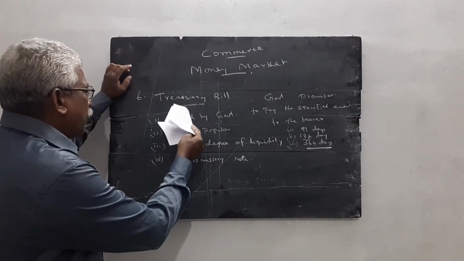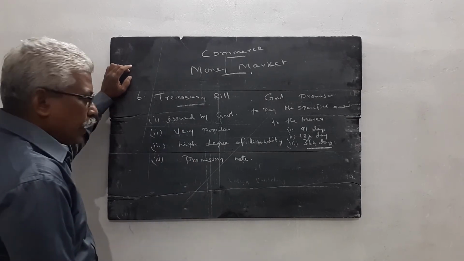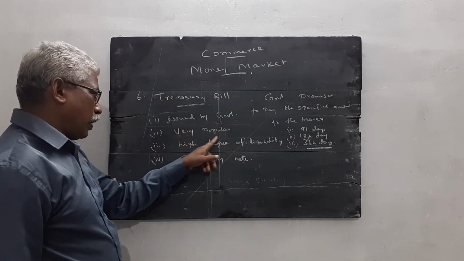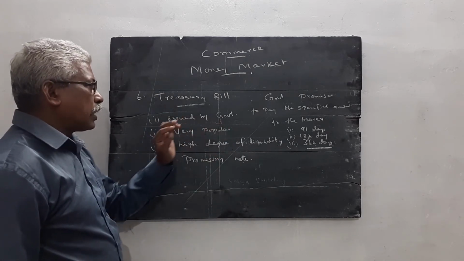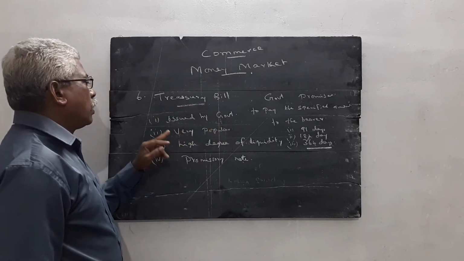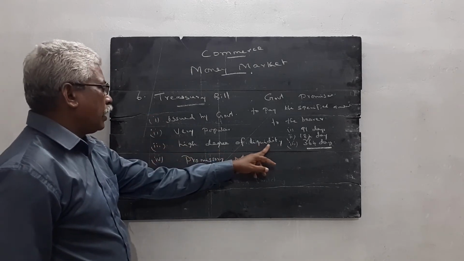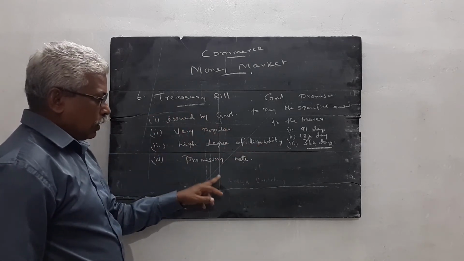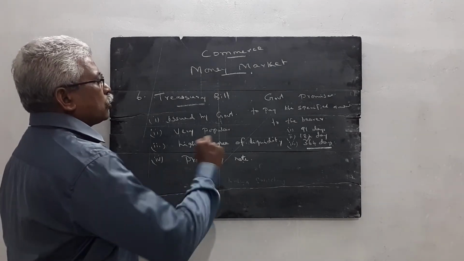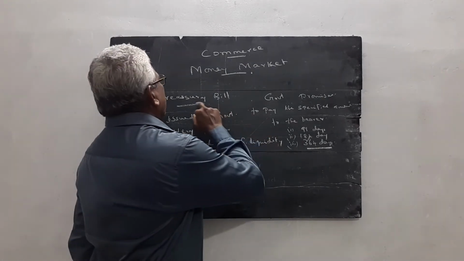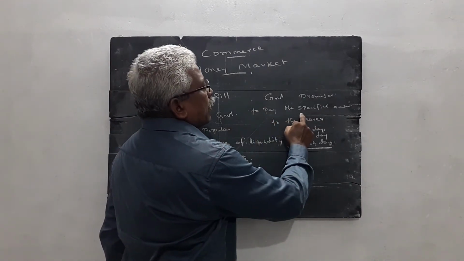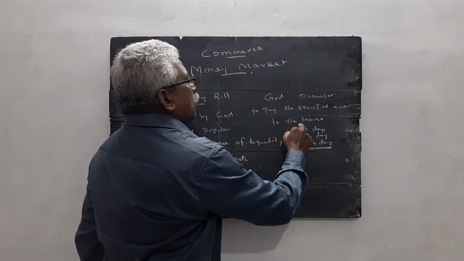The treasury bills have these characteristics. What are the characteristics? The treasury bills are issued by the government. Government means central government as well as state government. It is very popular nowadays. It has a high degree of liquidity. It is a promissory note. A promissory note can be negotiated from one person to another. It is easily transferred from one person to another person. The government promises to pay the specified amount to the bearer.